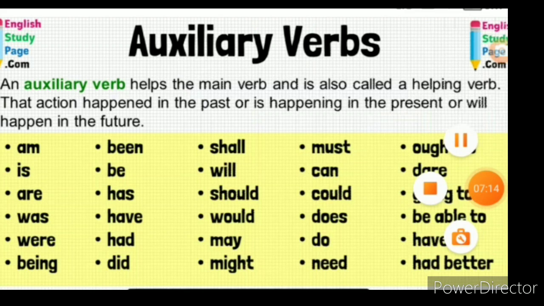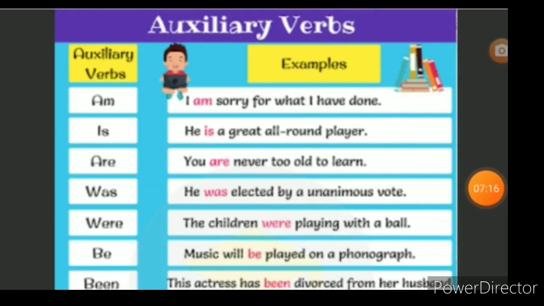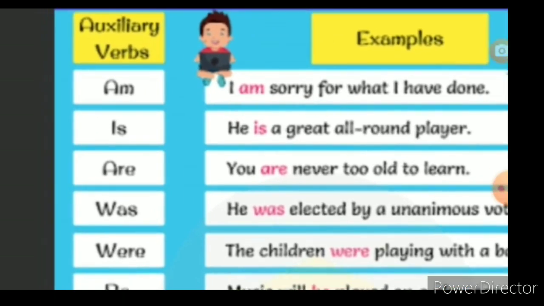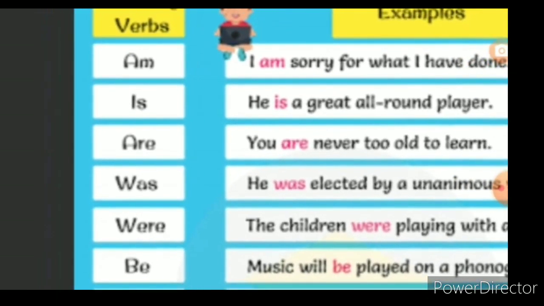Now students, we'll see the auxiliary verbs with the examples. See there, all these are verbs: am, is, are, was, were, be. These are all auxiliary verbs. We'll see the examples for it.